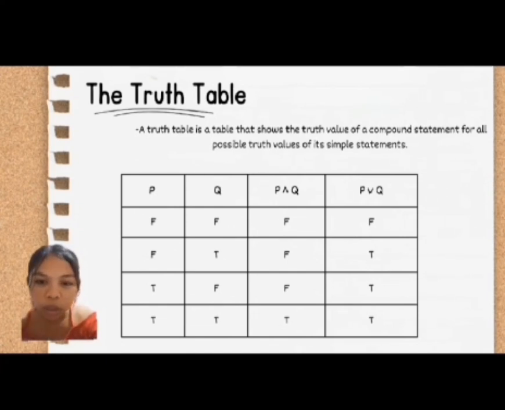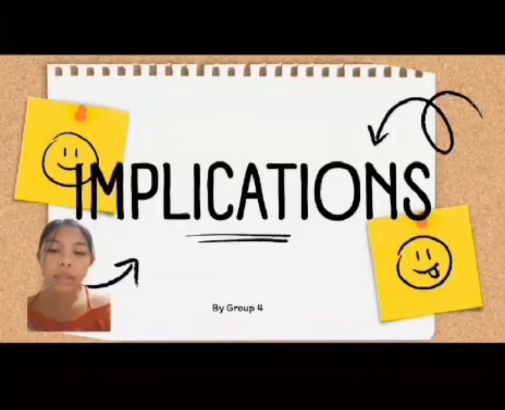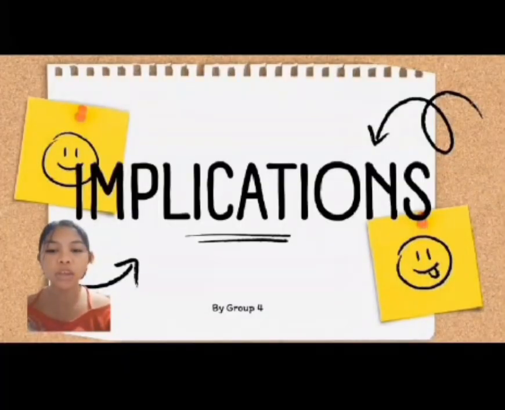While if we observe the second row, only Q is true. So the statement P and Q is false and P or Q is true. Next, we have the implications.